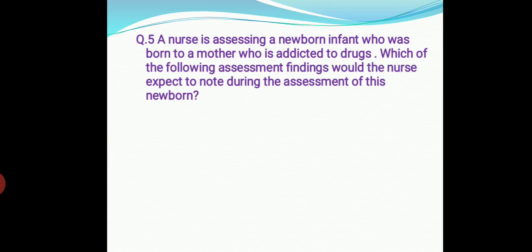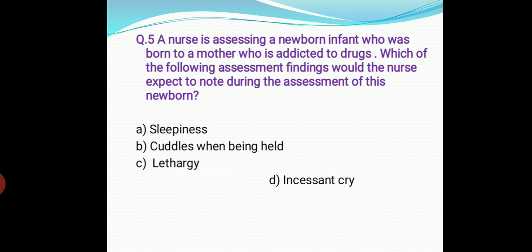So next, question number 5. A nurse is assessing a newborn infant who was born to a mother who is addicted to drugs. Which of the following assessment findings would the nurse expect to note during the assessment of this newborn? Option A. Sleepiness, cuddles when being held, lethargy, and instant cry. So the right answer is instant cry. A newborn infant born to a woman using drugs is irritable. The infant is overloaded easily by sensory stimulation. So the babies usually may cry.